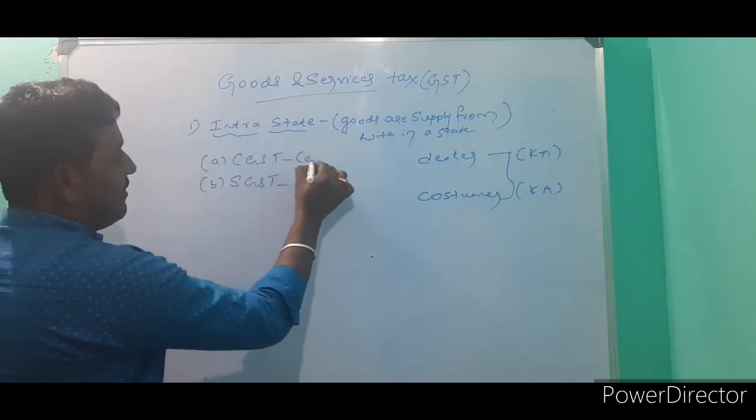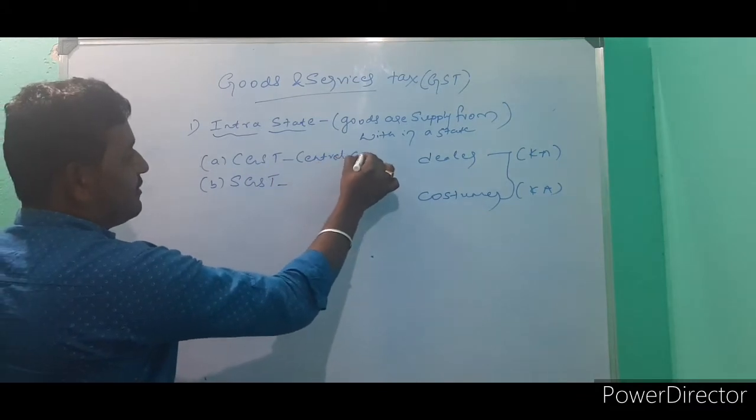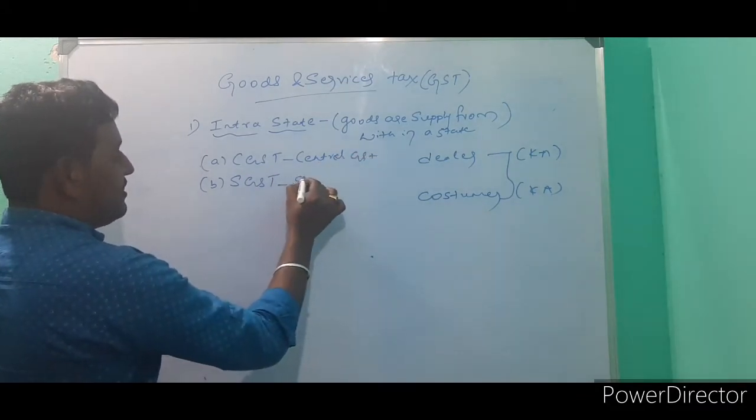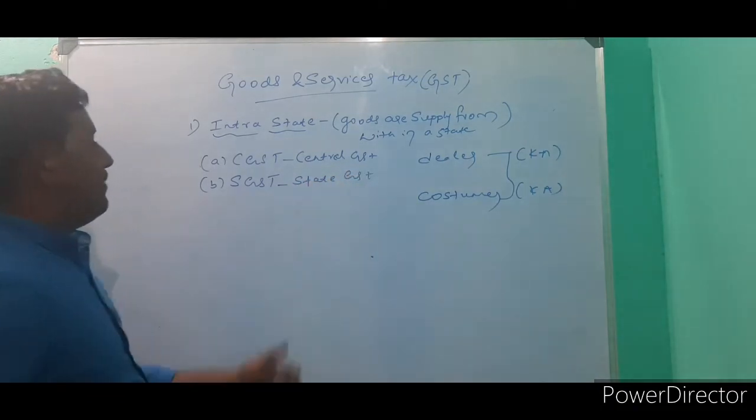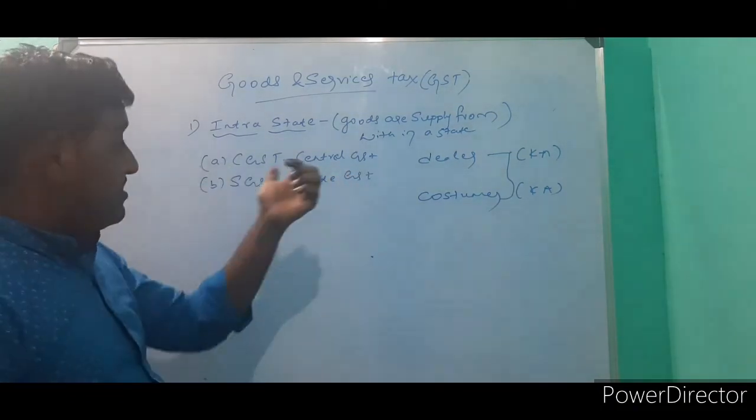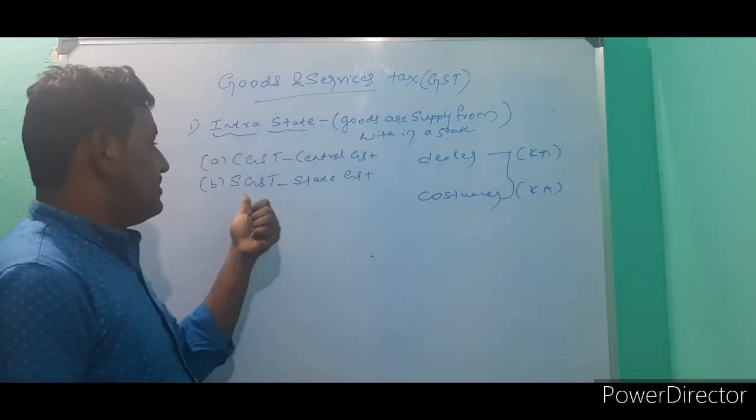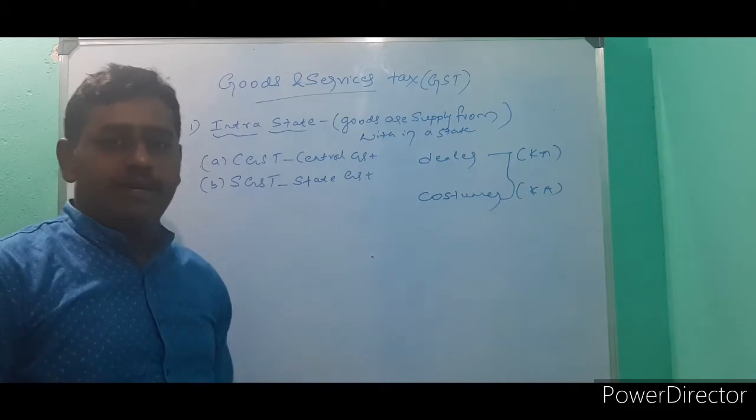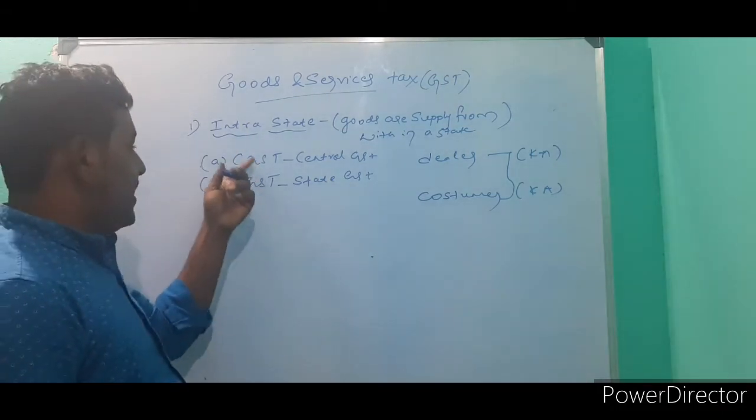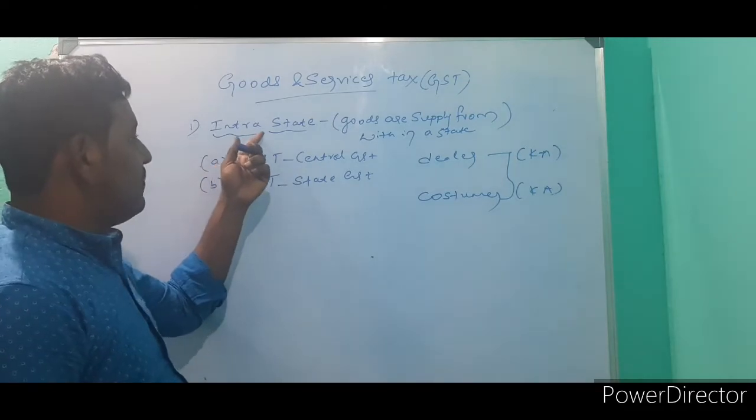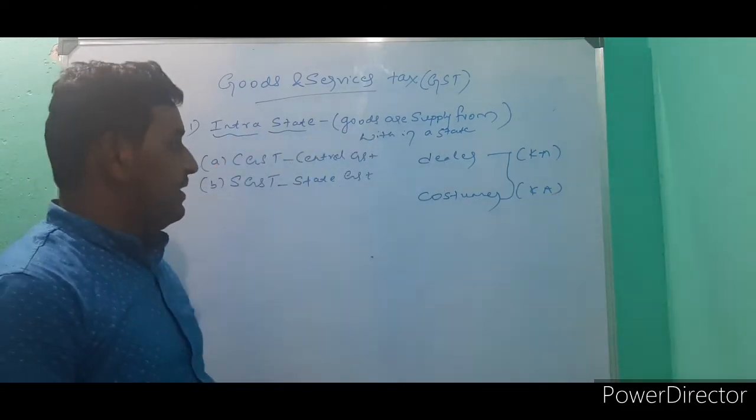CGST means Central GST. SGST means State GST. What is Central GST? The tax amount collected by the central government is called CGST. SGST means the tax amount collected by the respective state government. So these two taxes are calculated in the case of intrastate, that means goods supplied from within a state.